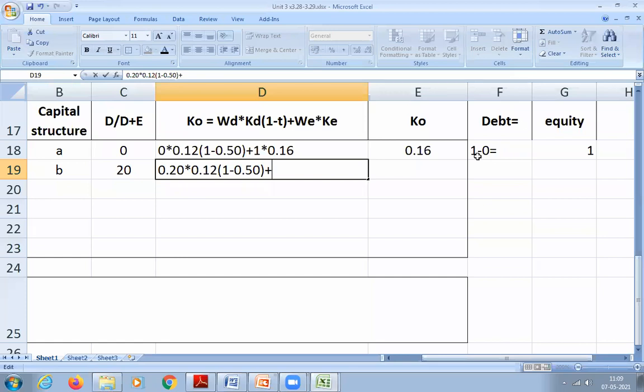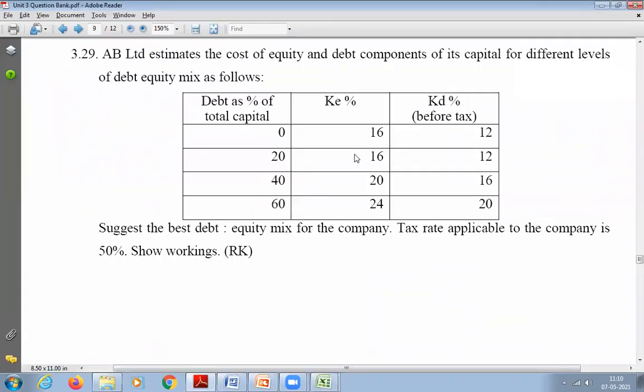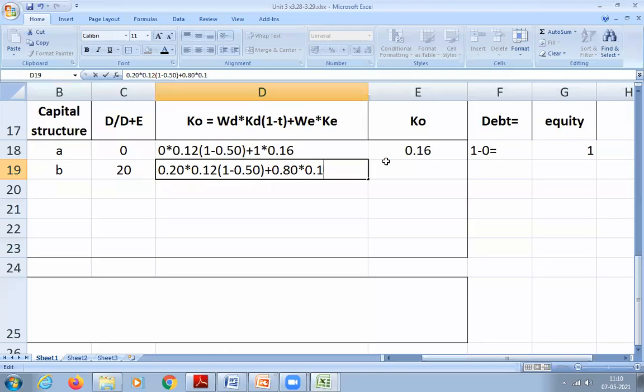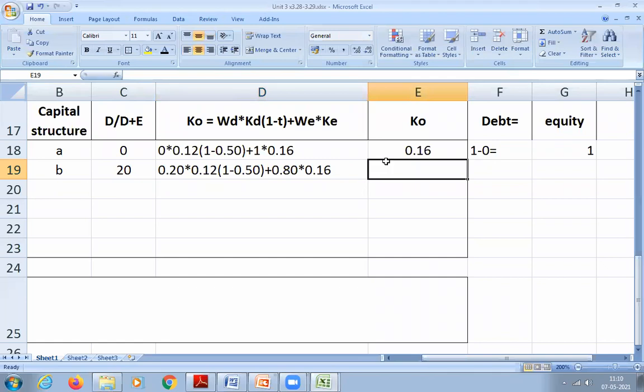Out of 100, 20% is debt. So remaining is how much? 100 minus 20, 0.8. This is 0.80. That is 0.8 into how much is cost of equity here? Again, 16 only. 0.16. So how much is the answer? So 0.14.